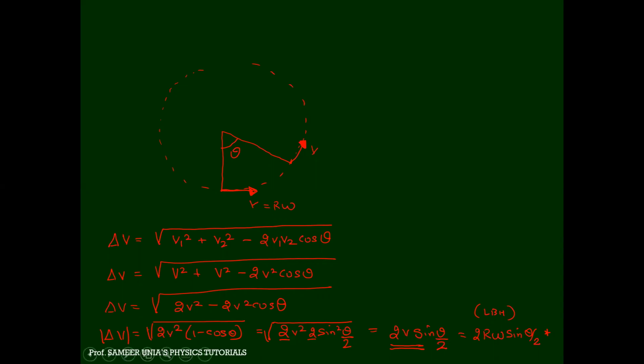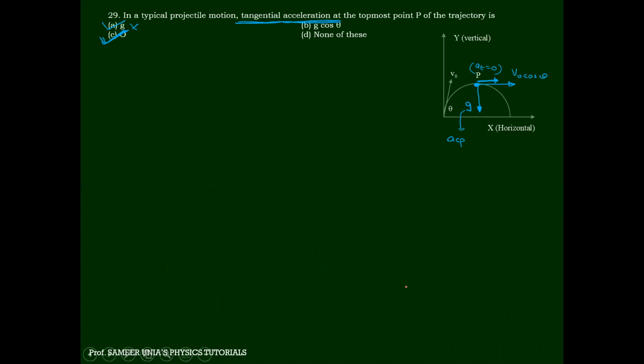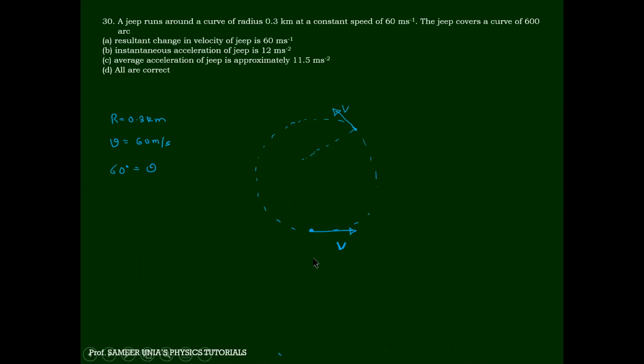Now we come to the sum. A jeep runs around a curve of radius this much, at constant speed this much. The jeep covers 60 degrees. The resultant change in velocity. Can anyone tell me which formula will come? Come on, please. What is the formula for change in velocity? We just did it.